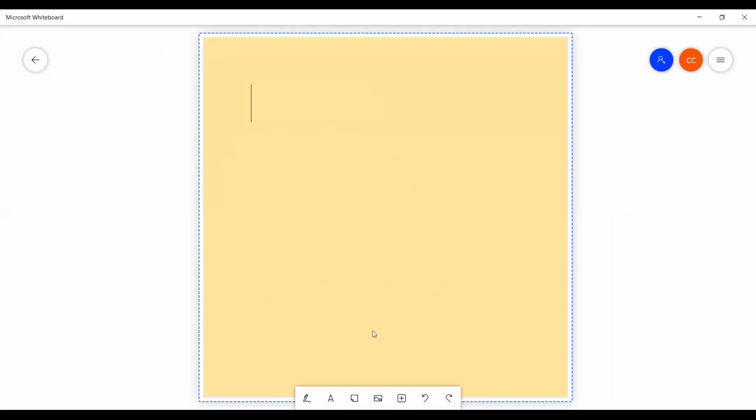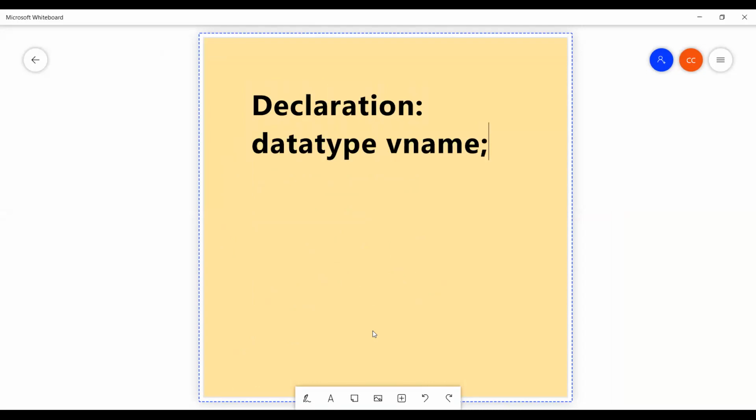See here, first I will again write the syntax for the declaration of a variable. Declaration: first one is data type. This is the syntax, followed by variable name, followed by semicolon. So I will take any data type, not a problem, int a followed by semicolon. So here data type is integer, space, variable name is a.